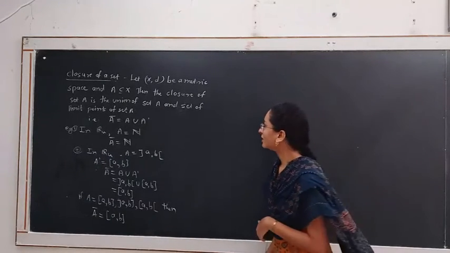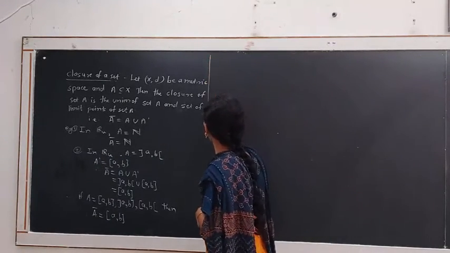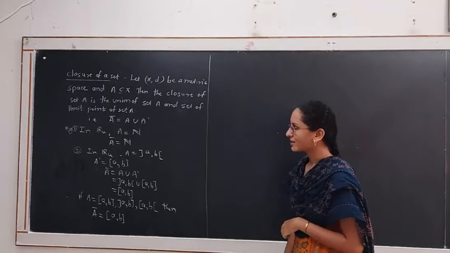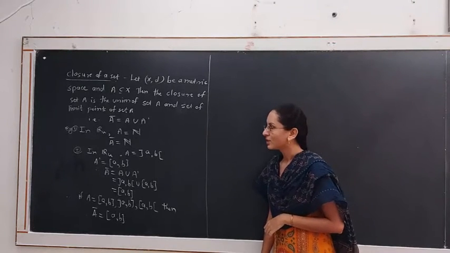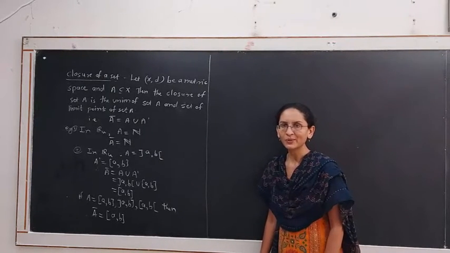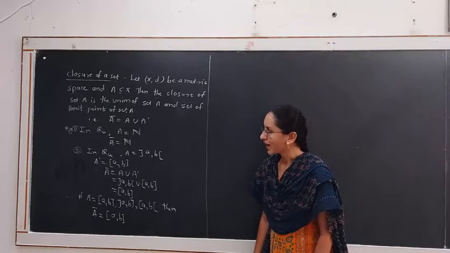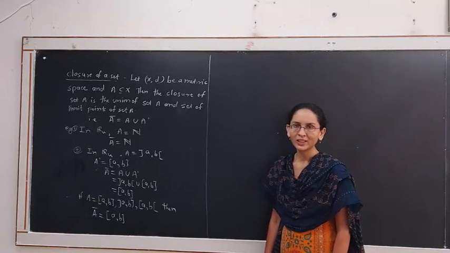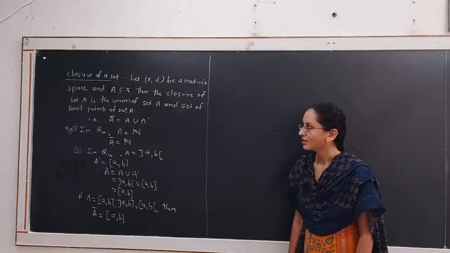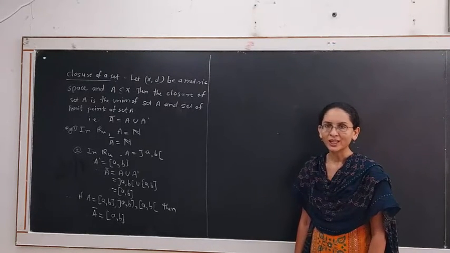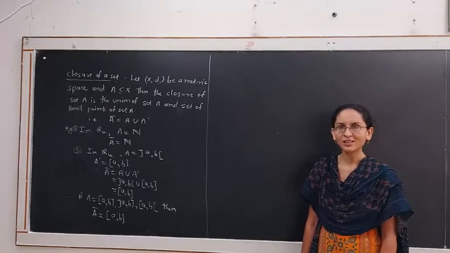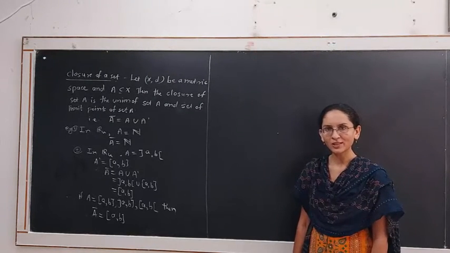In an additional case, if we consider a finite set which is a subset of real numbers, with respect to the usual metric, and find the closure of that set, we will get again the same set. Because a finite set has no limit points, the set of limit points of a finite set is an empty set, hence its closure is itself.